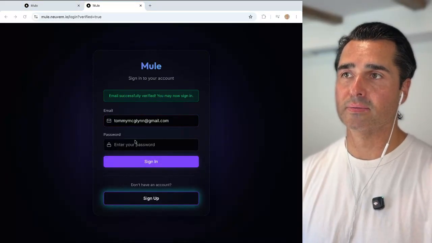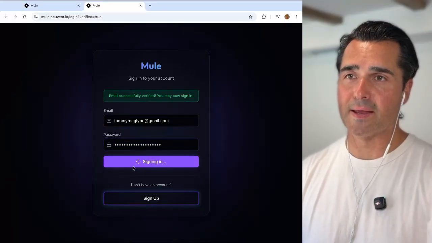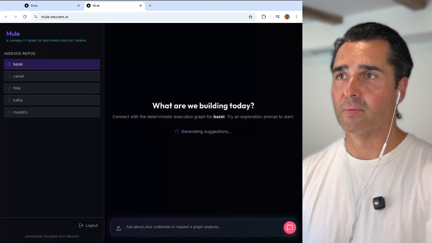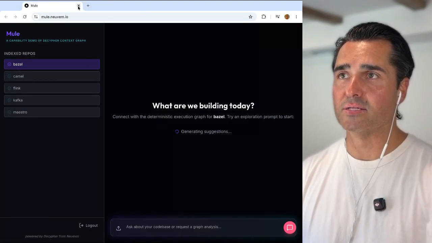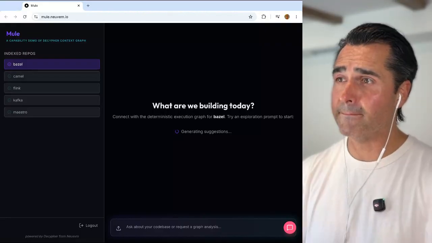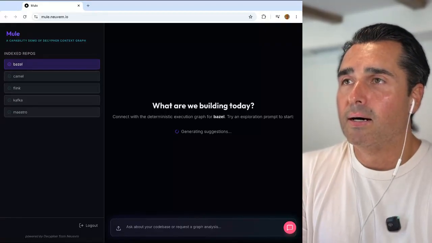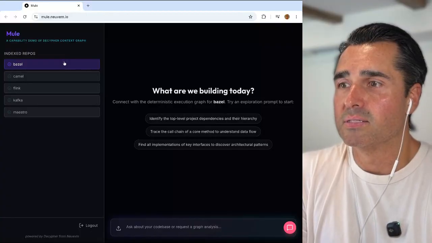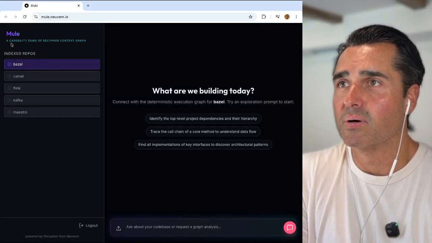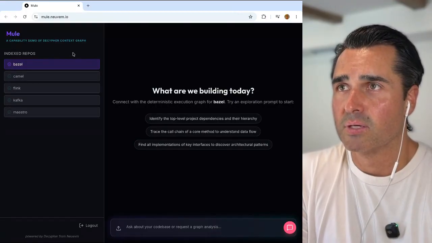Here we go. Enter my credentials again. I should be able to sign in this time. All right, there we go. So it looks like I'm right into a product demo now. All right, let's see. Index repos, capability demo of Decipher context graph.